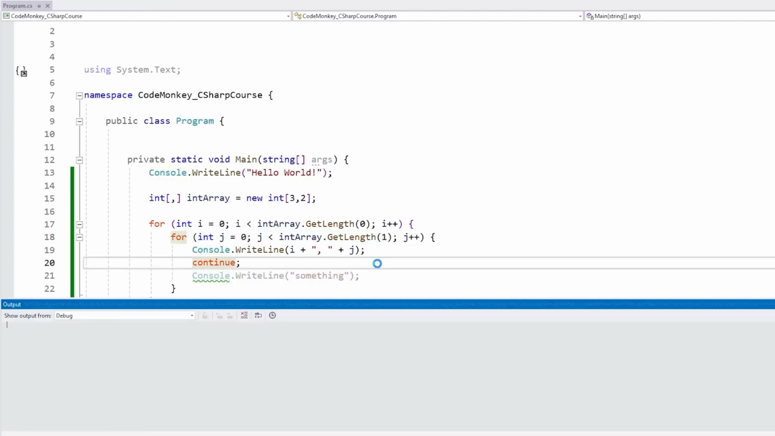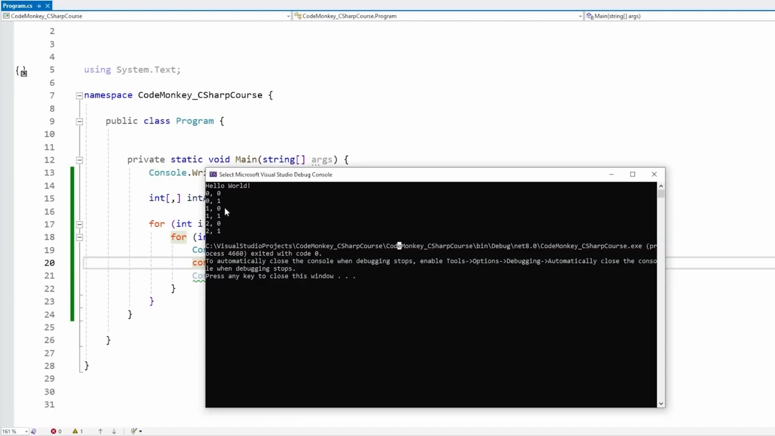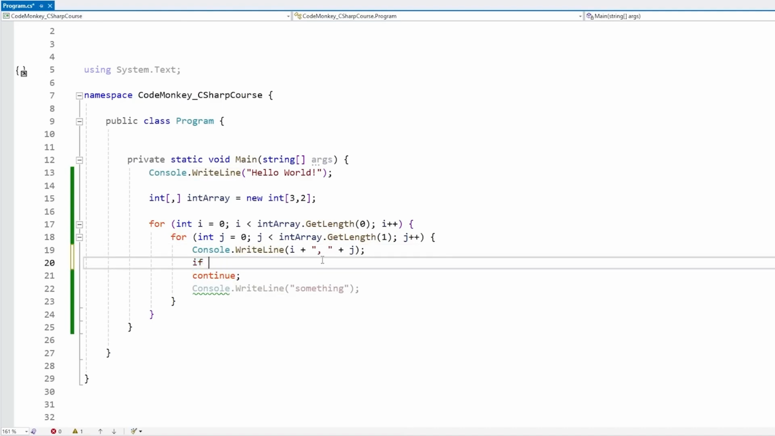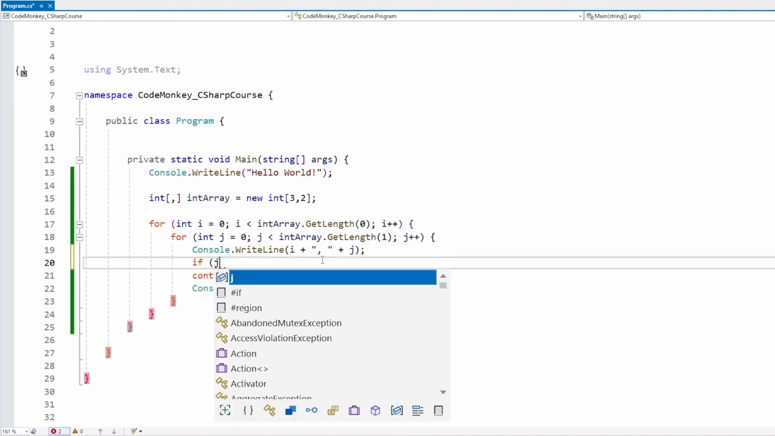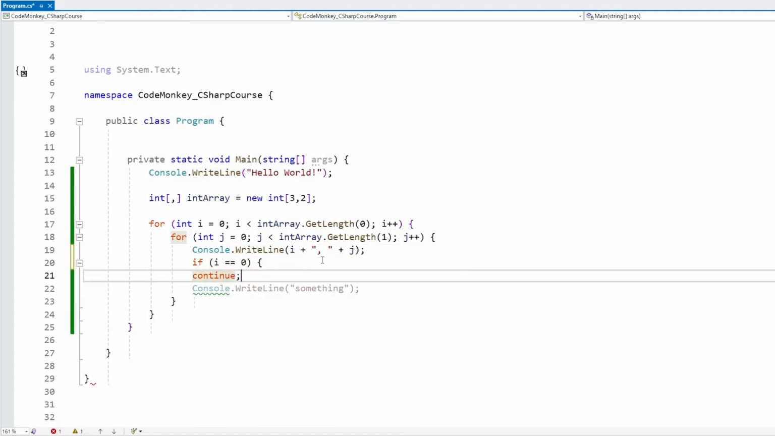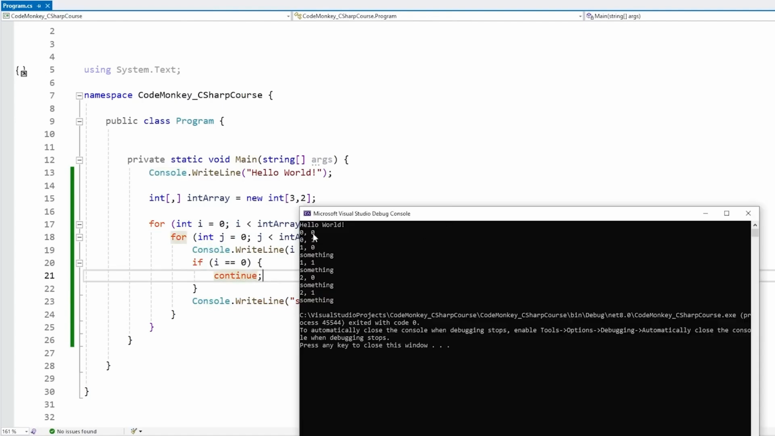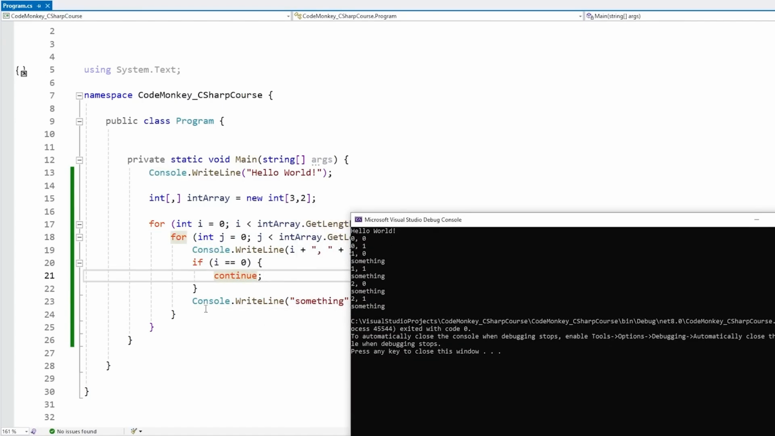If we run this, there it is, it runs through every single element, so the j is always 0, 1, 0, 1, and so on. But note how our second message never showed up. If we were to put this inside some kind of if, let's say if i equals 0, then continue. So basically on the first i, when the i is 0, it should not print this message, but on the other ones it should. And there it is, whilst on 0, it is going to continue and ignore this line, but on the others, it is going to run this line.